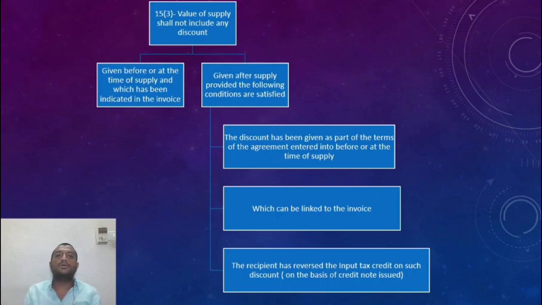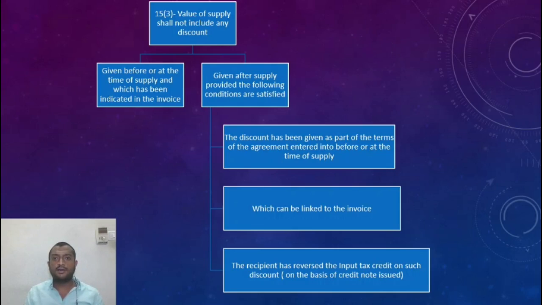Otherwise, I will not allow the discount to be reduced from the value, because it is a loss to the government. When the value is reduced, GST will come less to the government. So I don't want that to happen. So at least I want some kind of proof which dates back to the time of supply or before the time of supply. So there has to be an agreement. It has to be part of the terms or agreement entered into before or at the time of supply. That is the first condition. Two, it has to be linked to the invoice, or it has to be capable of being linked to the invoice. What does that mean?